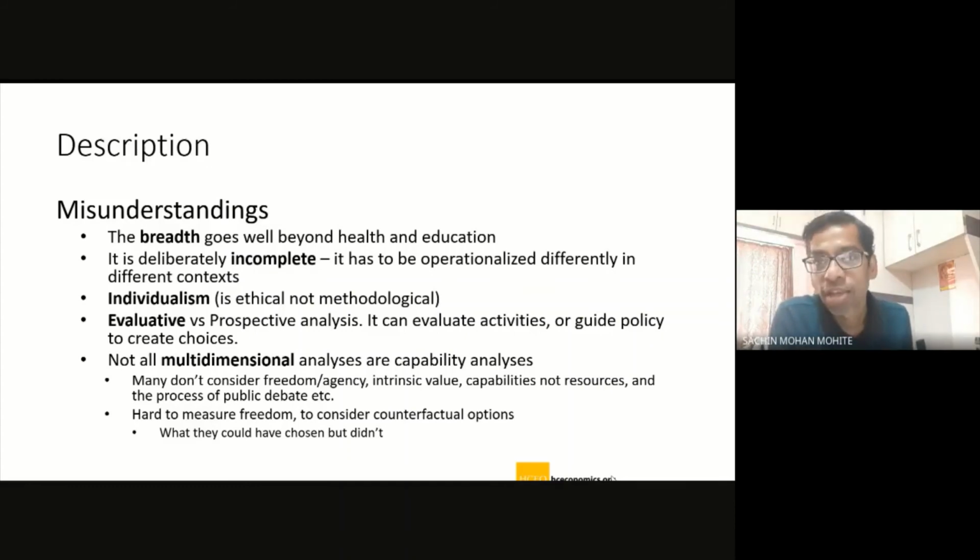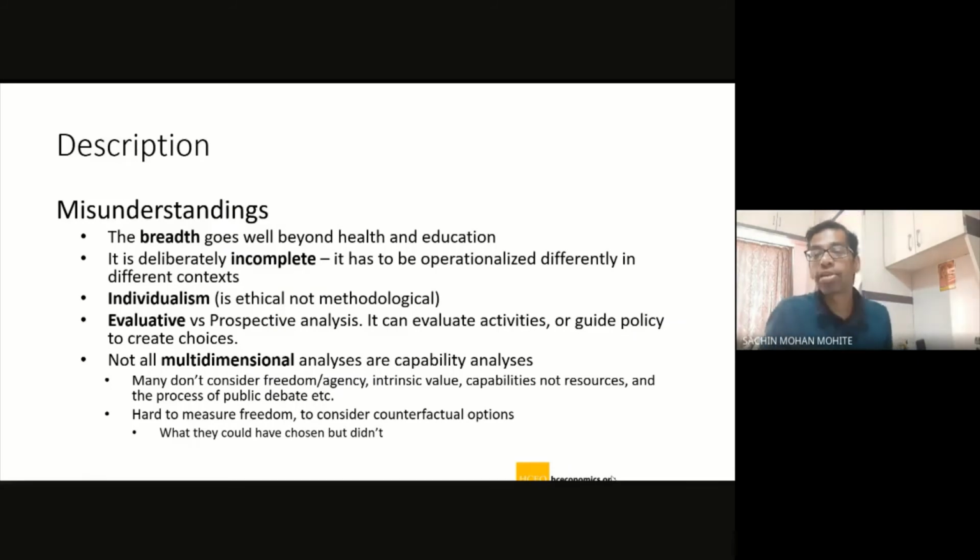The other thing is that it is deliberately incomplete. Now this point we have discussed already, but let me explain it again. Amartya Sen is trying to say that this is incomplete deliberately. When we were discussing the specific critique about under-theorization, we said that the listing of capabilities is missing.